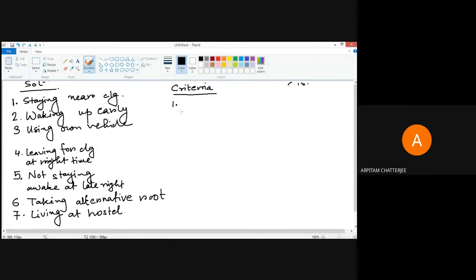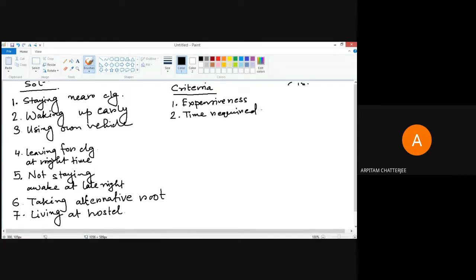There are few criteria which are common to any problem, maybe a technical problem, maybe a personal life problem. Say, for example, I can say expensiveness. Then time, I will say time required to implement.